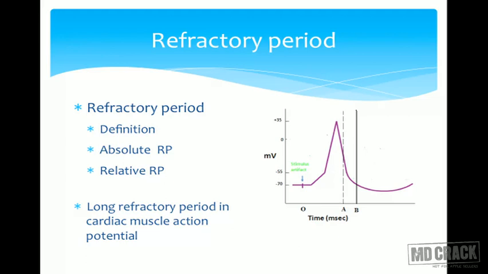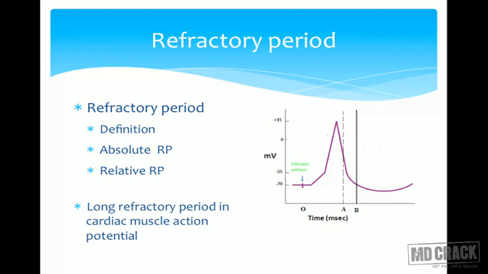What is the cause of the absolute refractory period? The inactivation gate will remain totally closed. Even if I give a stronger stimulus, they will not open. But in the relative refractory period, if a stronger stimulus is given, there is some influx of sodium ions and a second action potential can be generated.